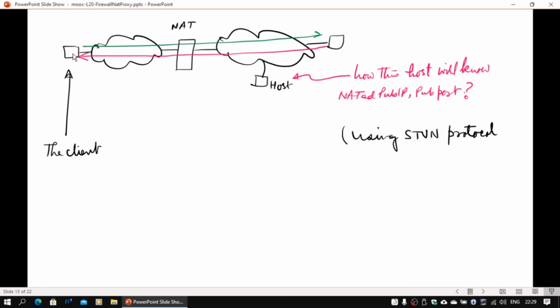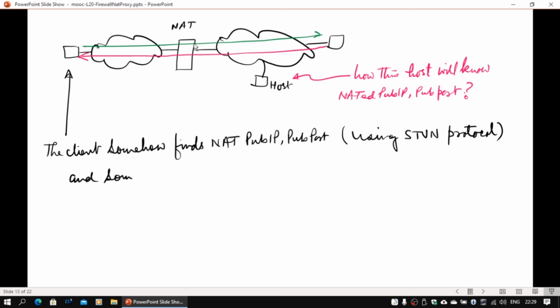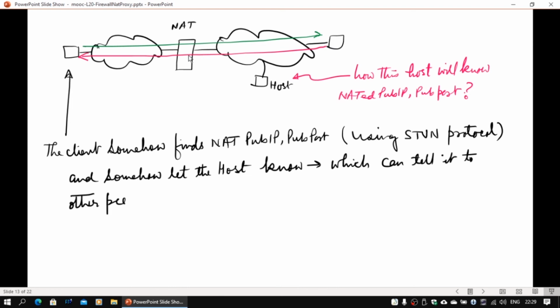The client talks to the server, and the server figures out the corresponding public IP address and port from which the messages come. It will put this in the payload and send the message back. When the message comes, the destination address will be replaced by this address, but the payload will remain as it is, and the payload contains this address.